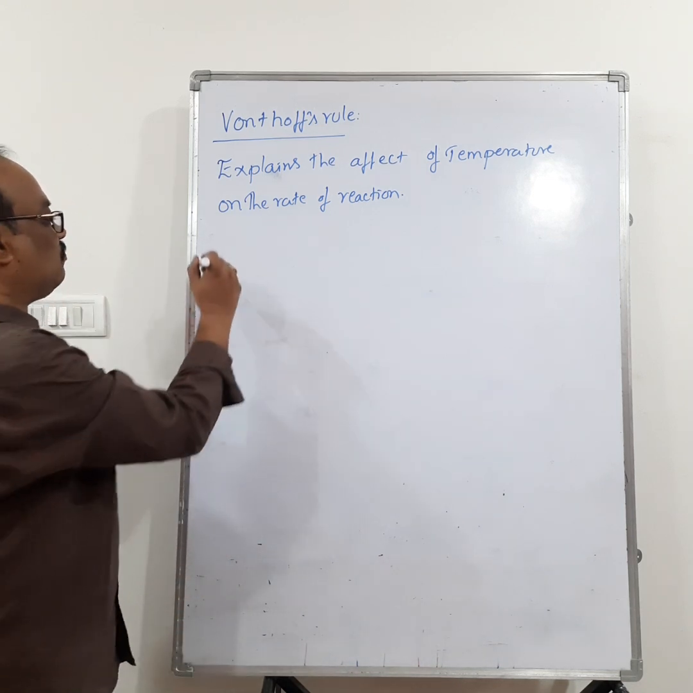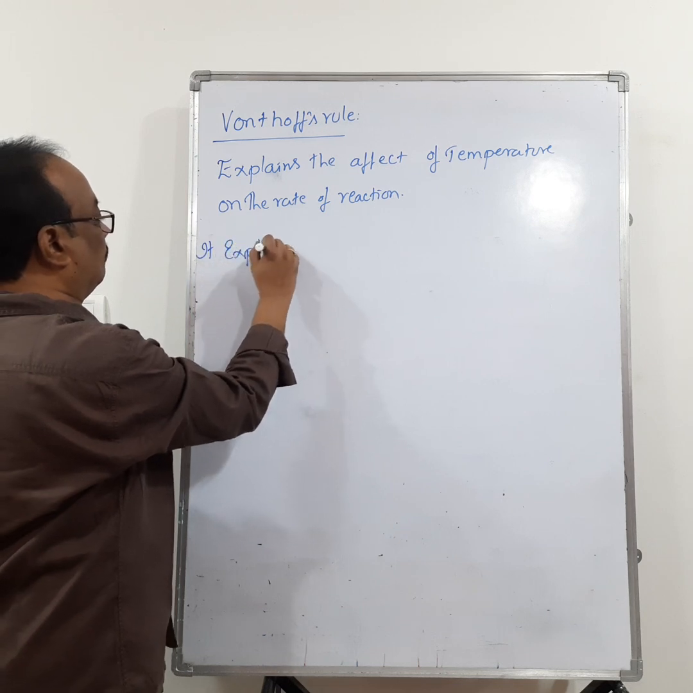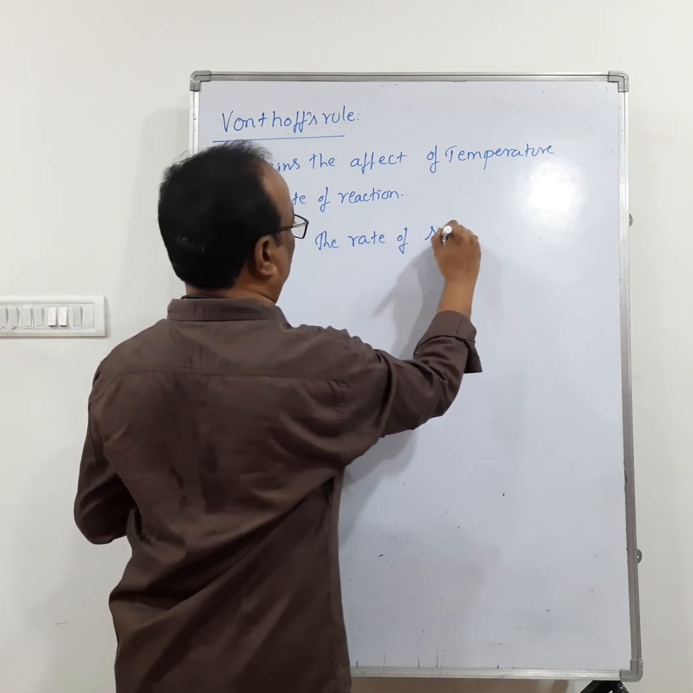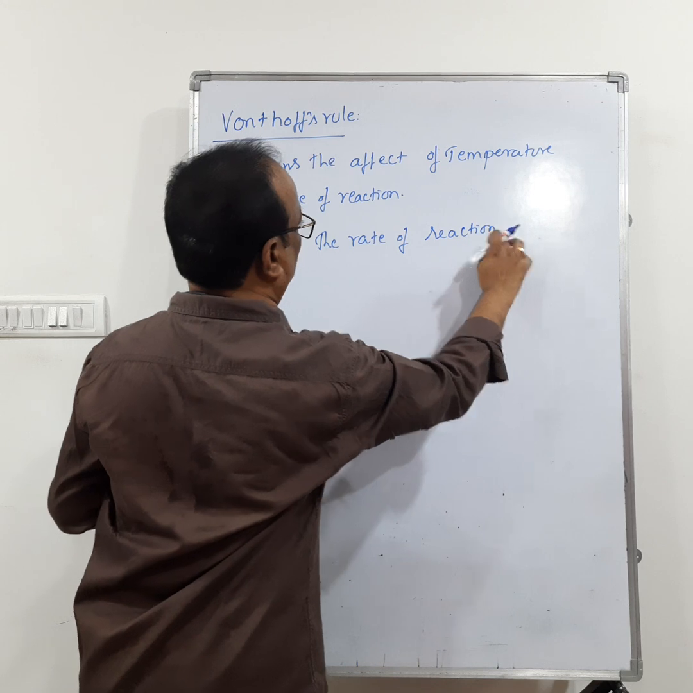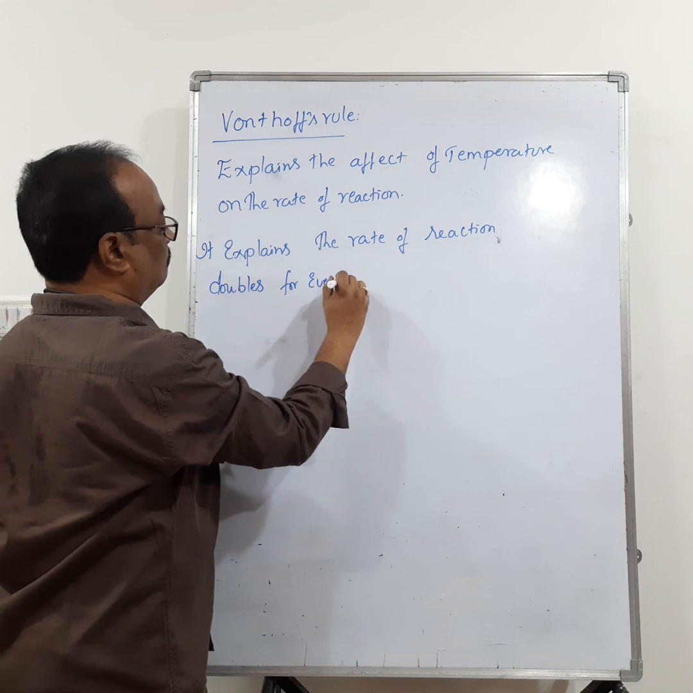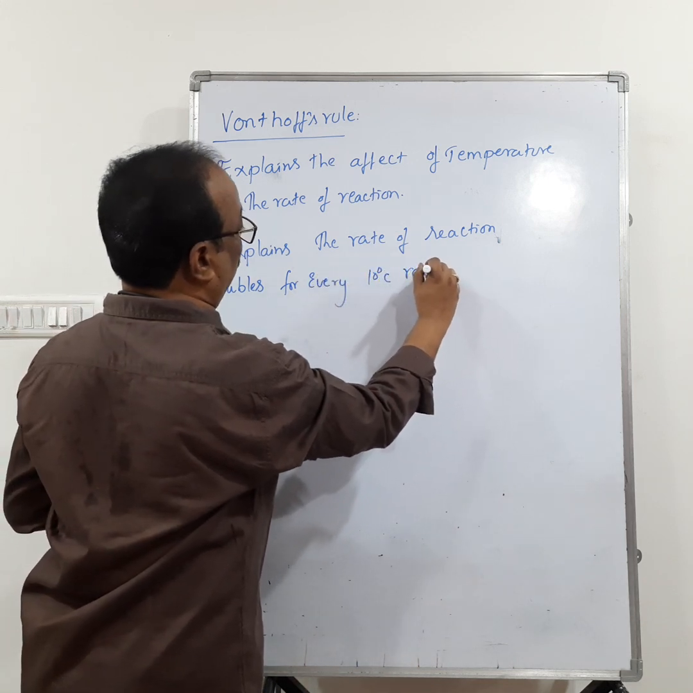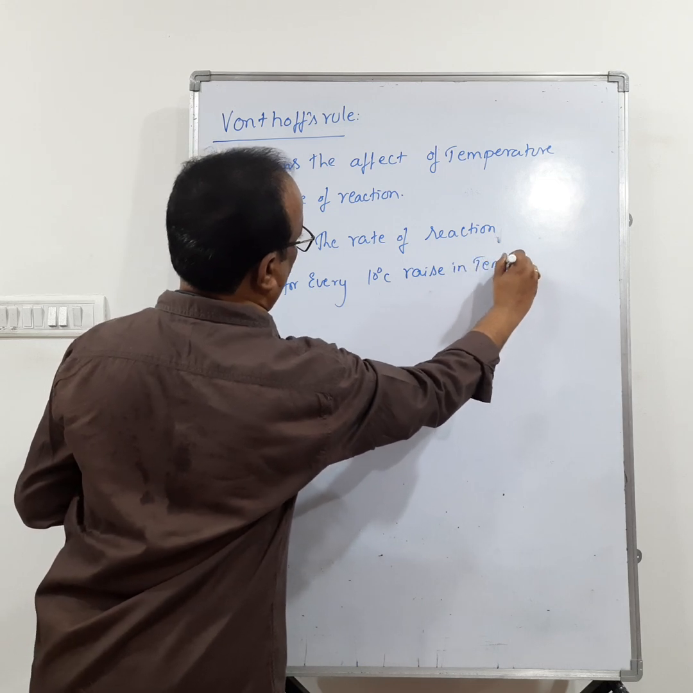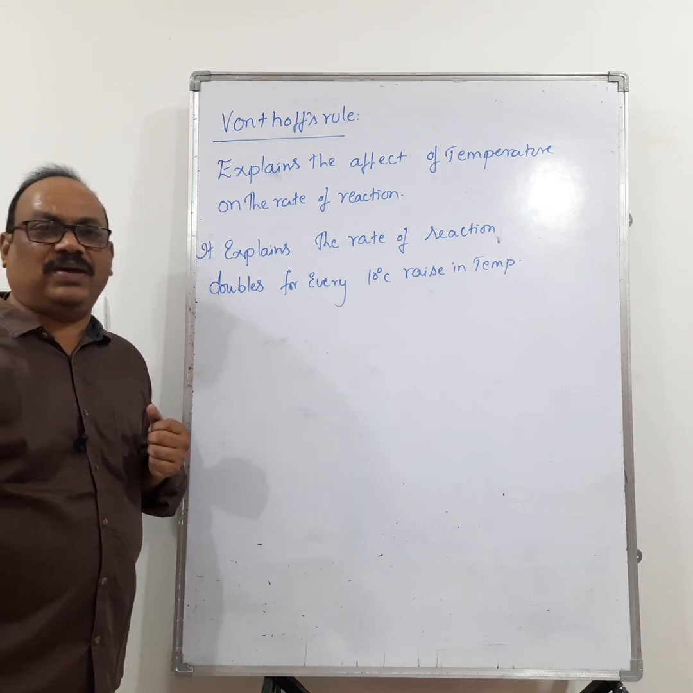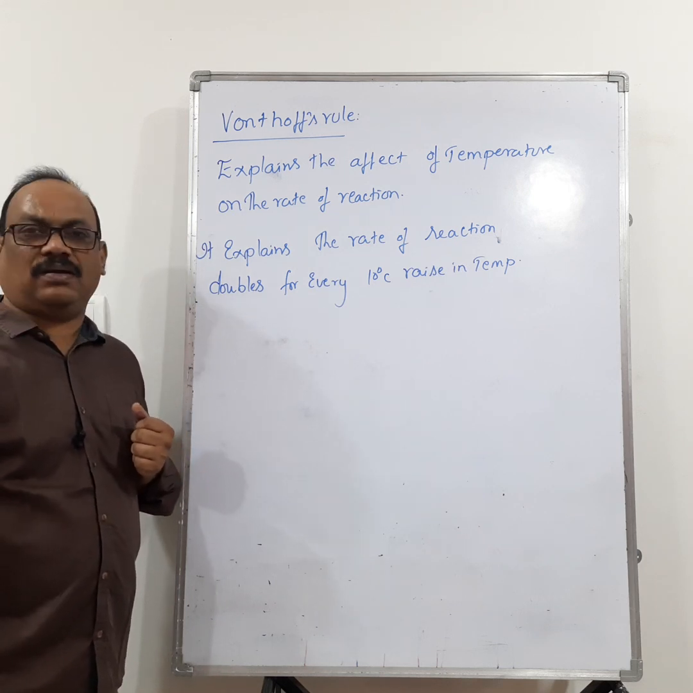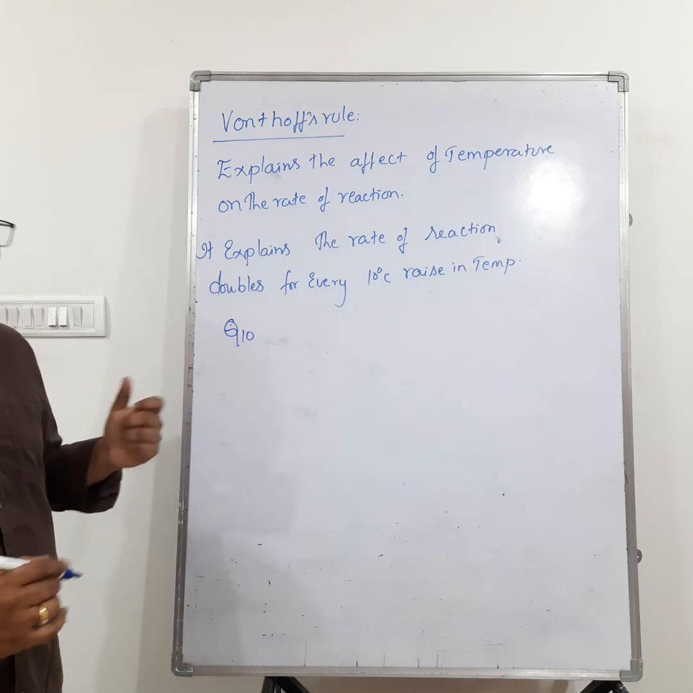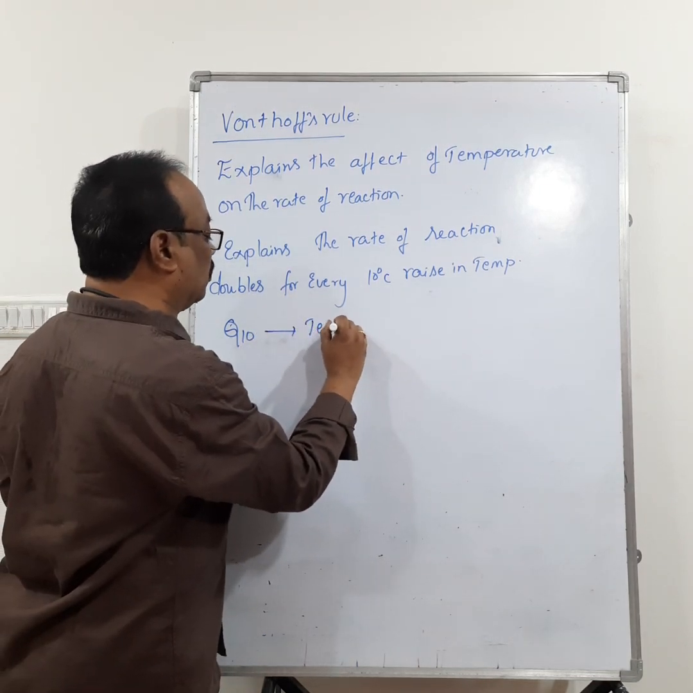What does it explain? It explains that the rate of reaction doubles for every 10 degrees centigrade rise in temperature. That means the rate of reaction is doubling for every 10 degrees centigrade rise in temperature. It is expressed as Q10. What is Q10? Q10 is called the temperature coefficient.